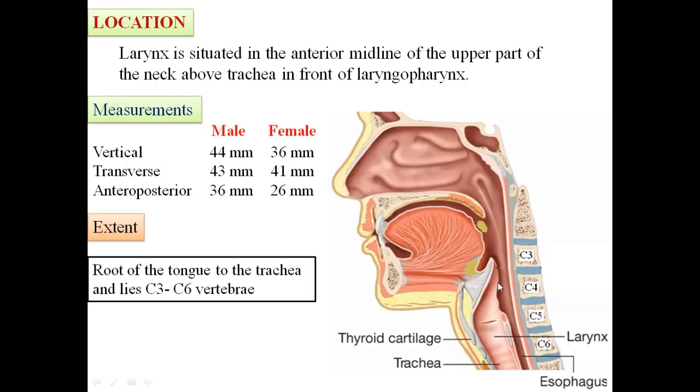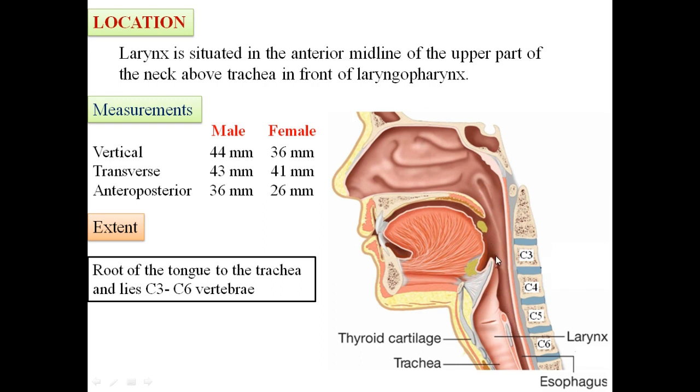Look at the image. You can see that the larynx is situated in the anterior midline of the upper part of the neck region, just above the trachea, in front of the laryngopharynx. The vertical diameter of the larynx is about 44 millimeters in males and 36 millimeters in females.